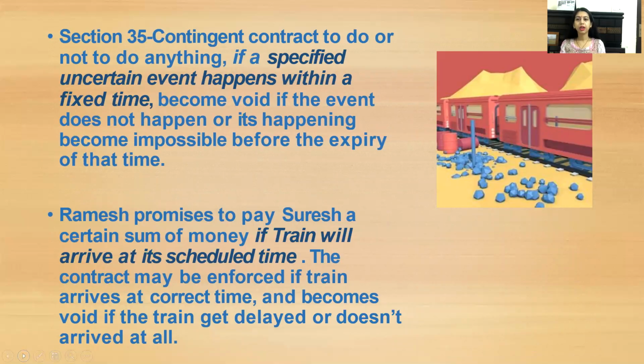Section 35, contingent contract to do or not to do anything if a specified uncertain event happens within a fixed time becomes void if the event does not happen or its happening becomes impossible before the expiry of that time. For example, Ramesh promises to pay Suresh a certain sum of money if the train will arrive at its scheduled time. The contract may be enforced if the train arrives at that particular correct time and becomes void if the train gets delayed or doesn't even arrive.